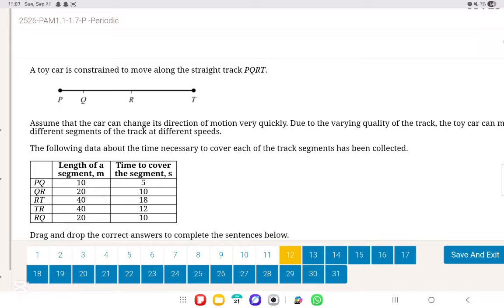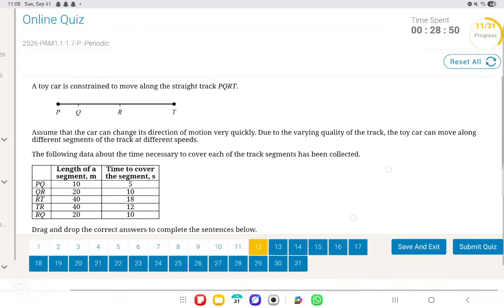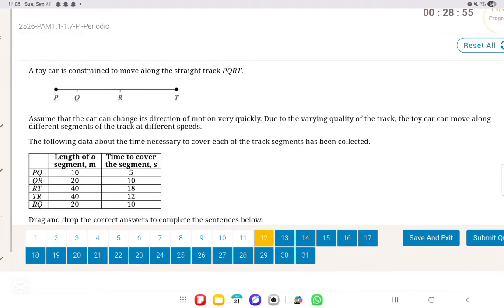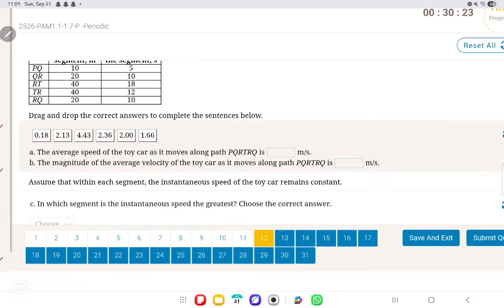Assume that a toy car is constrained to movement along this track. Assume that the car can change its direction of motion very quickly due to the varying quality of the track. The toy car can move along different segments of the track at different speeds. The following data about the time necessary to cover each of the track segments has been collected. Drag and drop the correct answers to complete the sentences below.